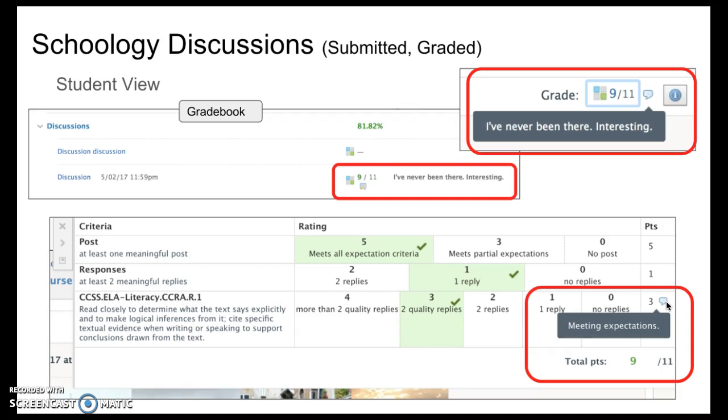So those are some of the options for grading. You need to choose the ones that you think are appropriate to meet your needs.